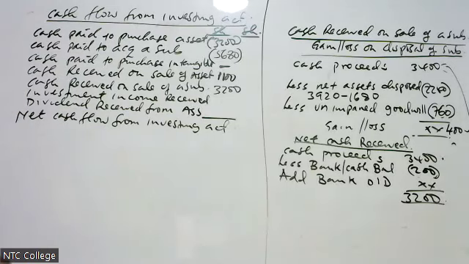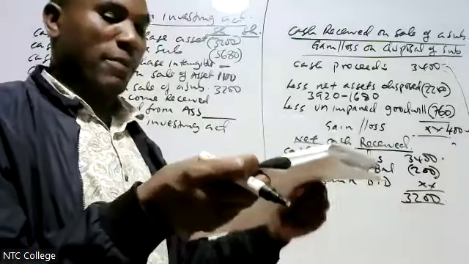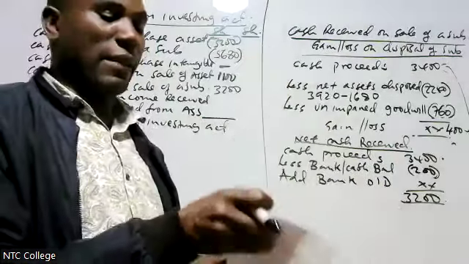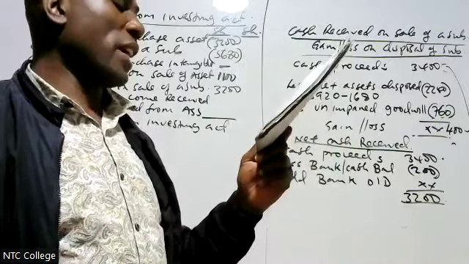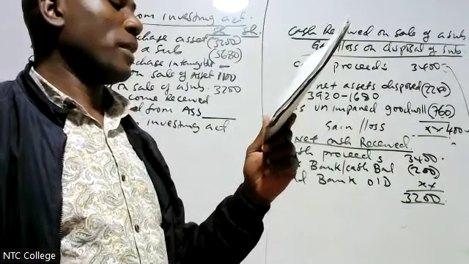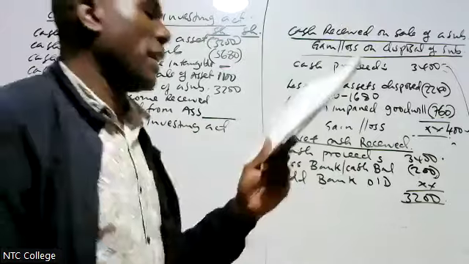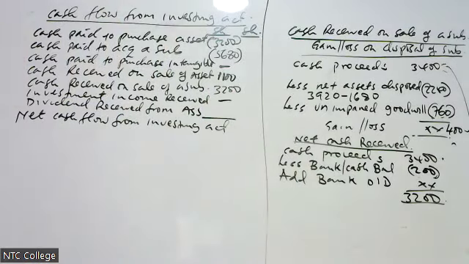Investment income. Now, for investment income, we check in our income statement if there was any investment income during the year. In the income statement, if there is any investment income, there is nothing, therefore I put a dash.